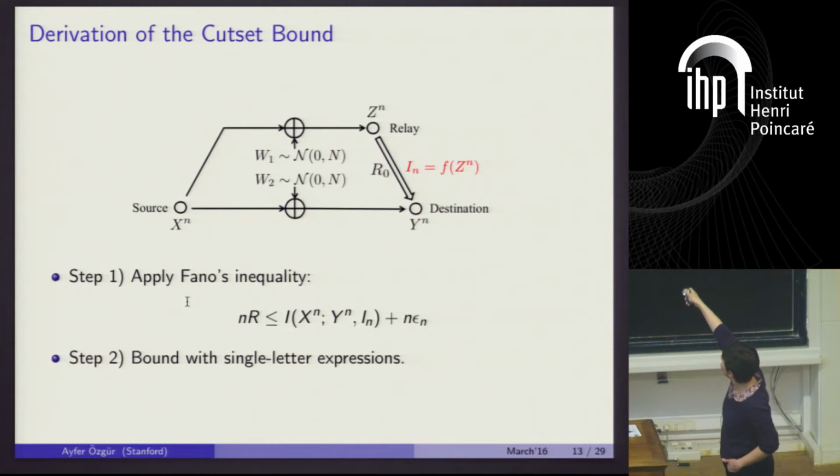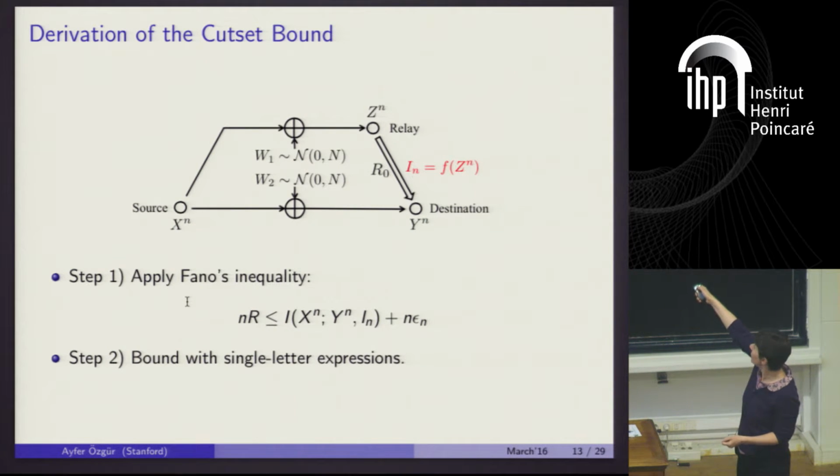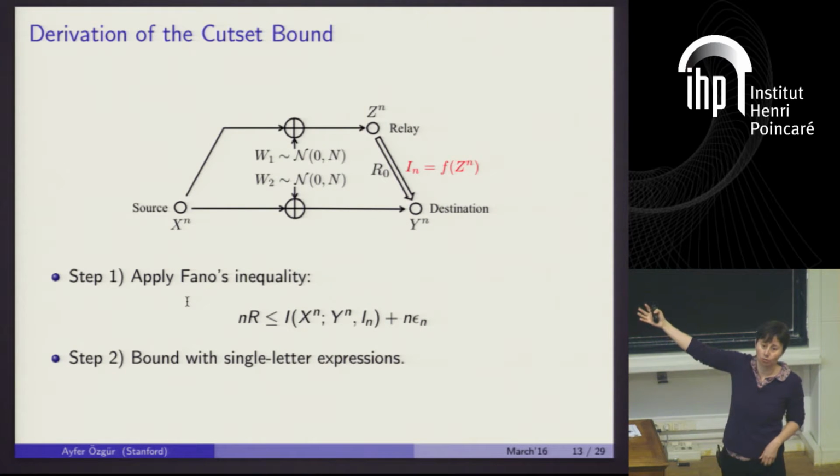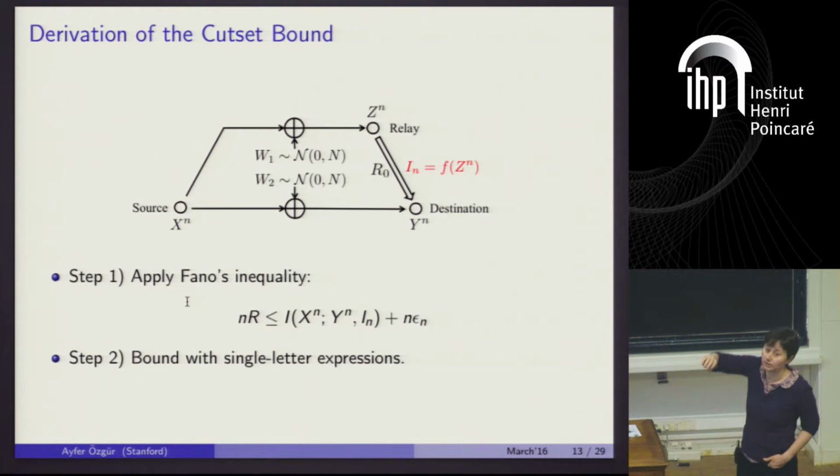Note that this is a rate constrained bit pipe, right, of rate R0. So over n channel uses, I can communicate nR0 bits. So this In is an integer that takes values from 1 to 2 to the nR0, okay? An integer random variable that takes values from 1 to 2 to the nR0, okay?